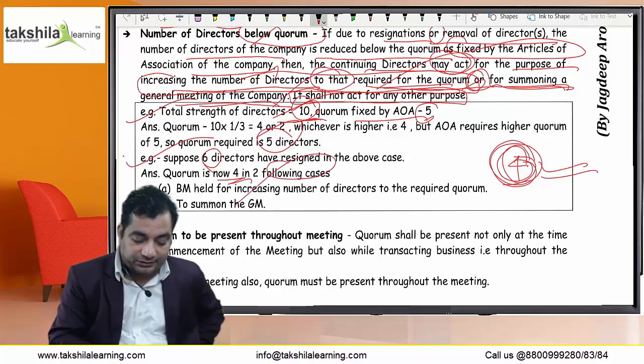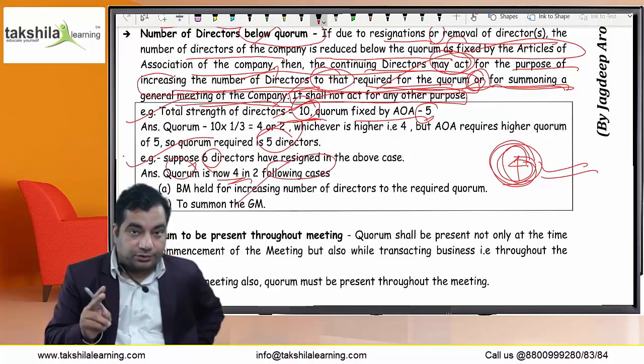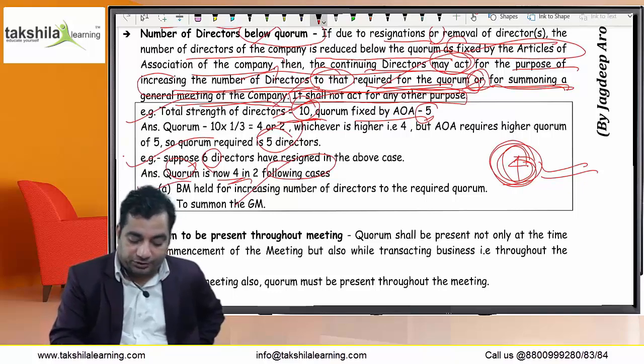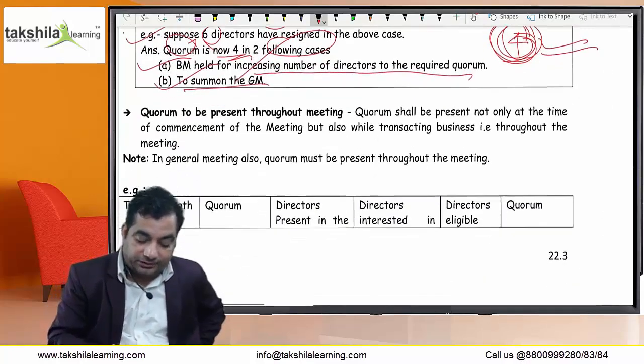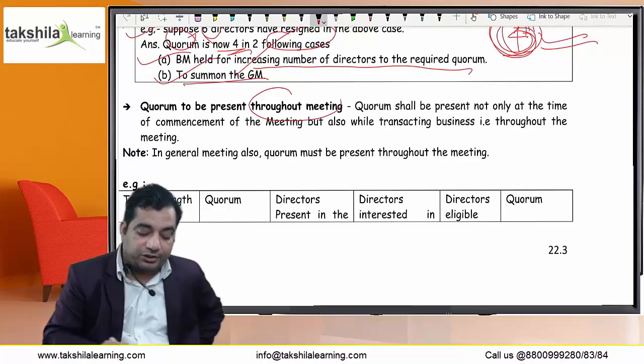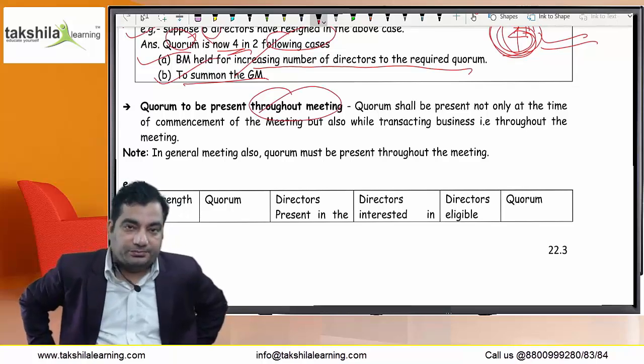In the above case, such a quorum is valid only for two purposes. First is a board meeting held for increasing the number of directors to the required quorum. Next is summoning the general meeting. Next is also a very important point: the quorum must be present throughout the meeting.